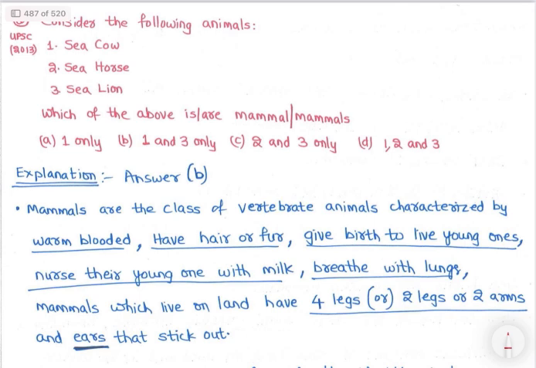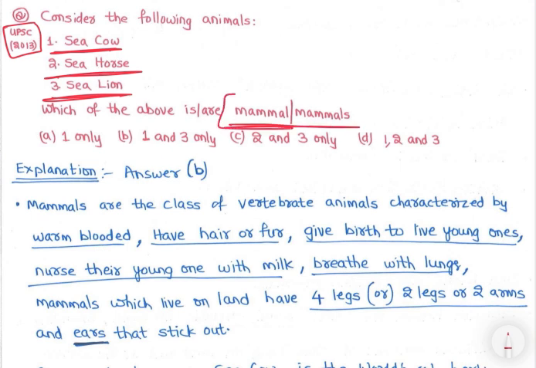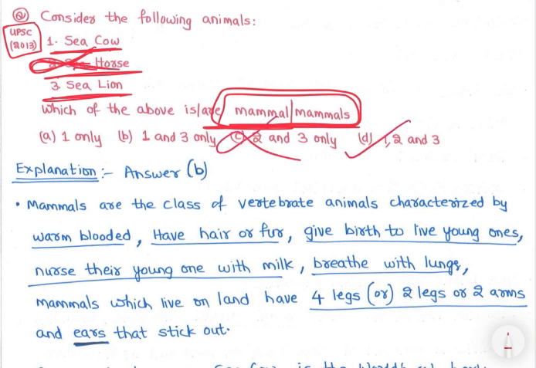Now also see the next question. Sea cow, sea lion and seahorse. Which of the following are mammals? We will also discuss what mammals are, right? Now see, we know seahorse is a fish, right? We have already discussed it, very important: seahorse, sea cow, sea lion. So two we can eliminate, so it is left between 1 and 3, right? We are left with two options, so we need to attempt.